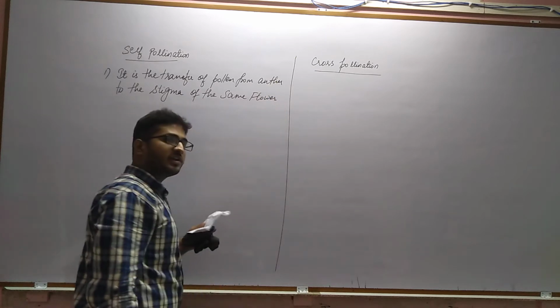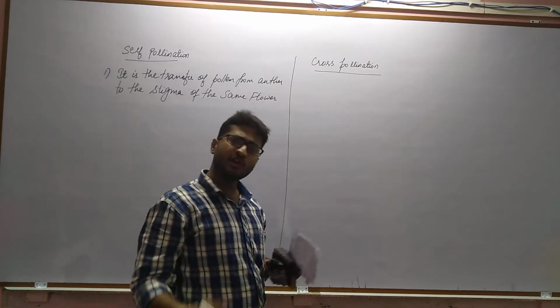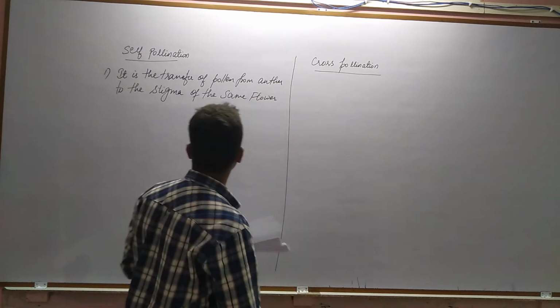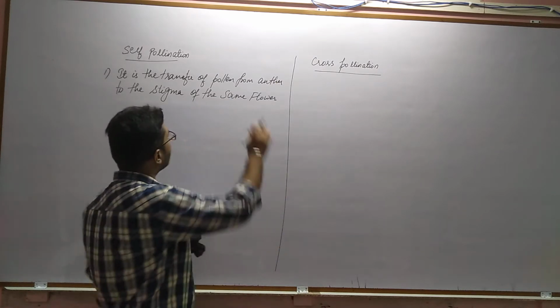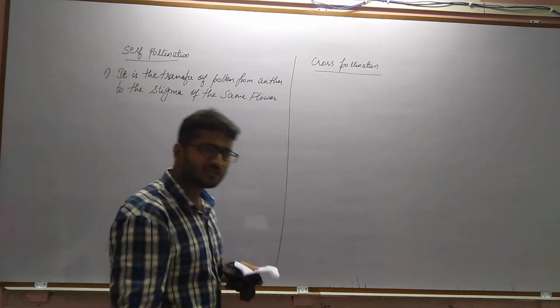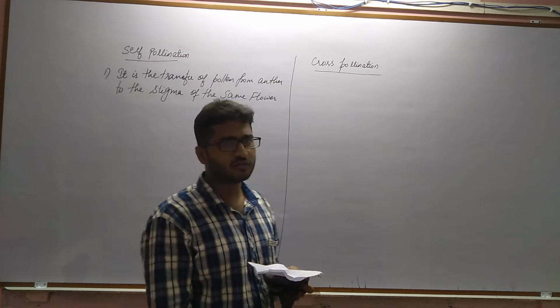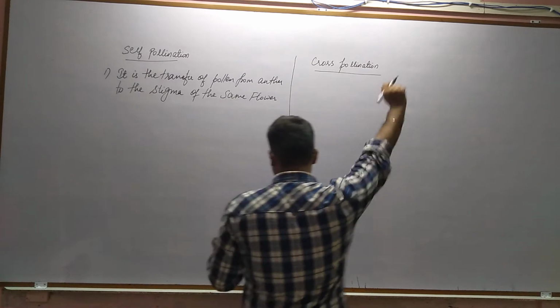That is what we call self-pollination. Cross-pollination is opposite to self-pollination, that is transfer of pollen grain from the anther of one flower to the stigma of another flower is what we call cross-pollination.